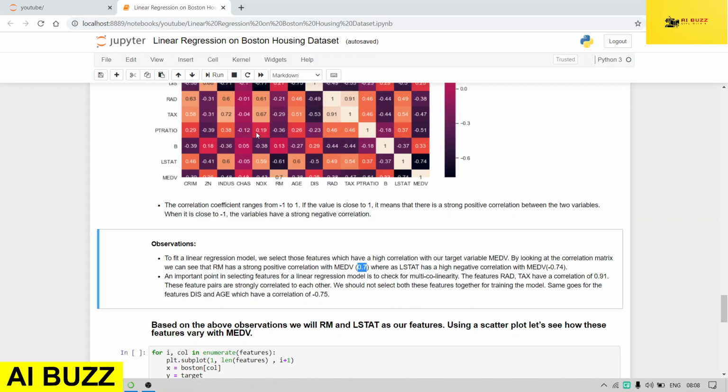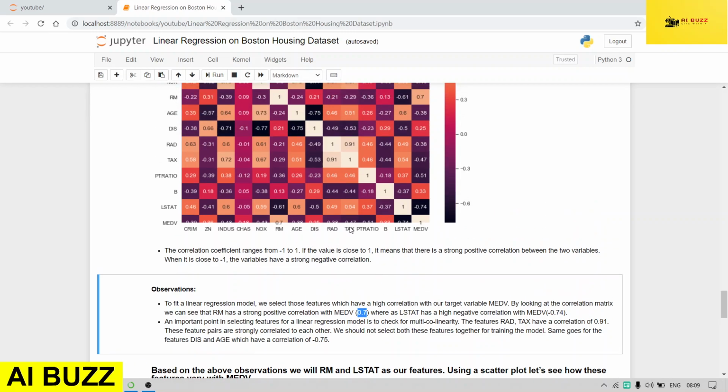If two features are collinear with each other, it means that they are the same. So why use both of the columns? Instead we can use one column. We can see the features RAD and TAX have a correlation of 0.91, and DIS and AGE have a correlation of minus 0.75. So it is better to remove these columns. RAD and TAX are showing 0.91 collinearity, so it is better to remove one of these features.